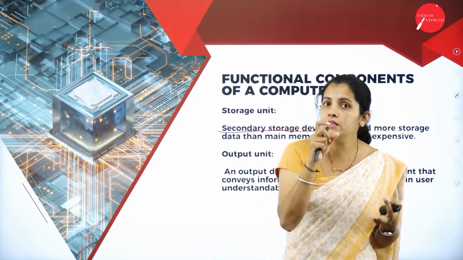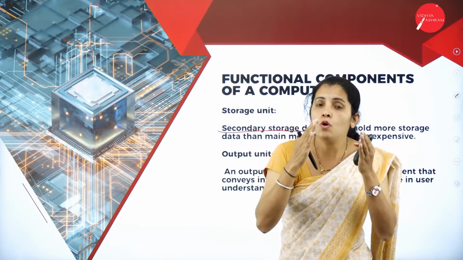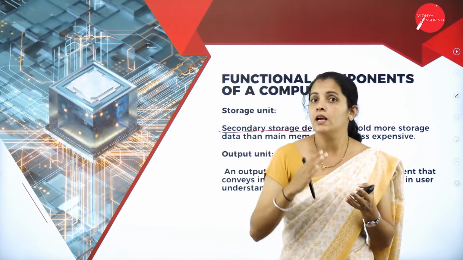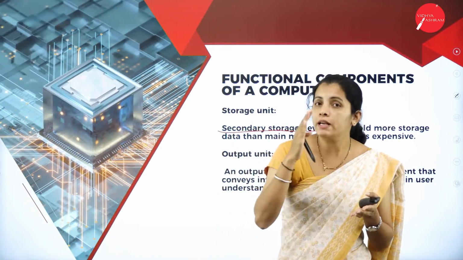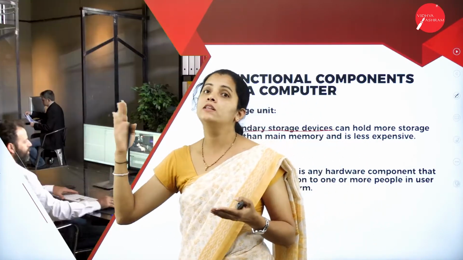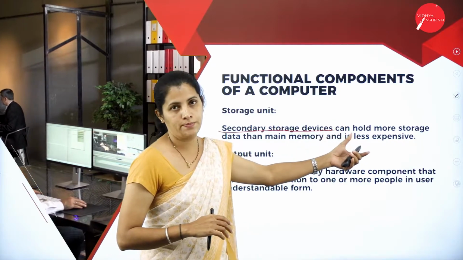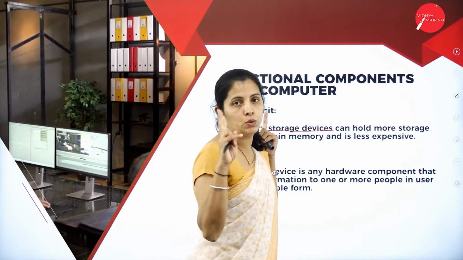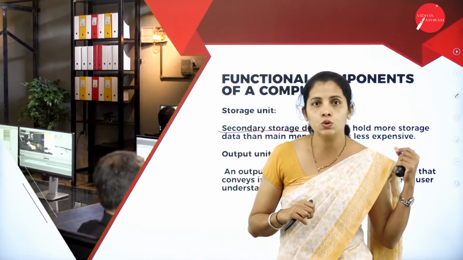So if I consider primary storage, then we are going to have small storage area and it is costlier compared to secondary storage area. If I consider secondary storage area, we are going to have large storage space and it is less expensive. So here storage units are classified into two types, primary storage and secondary storage.